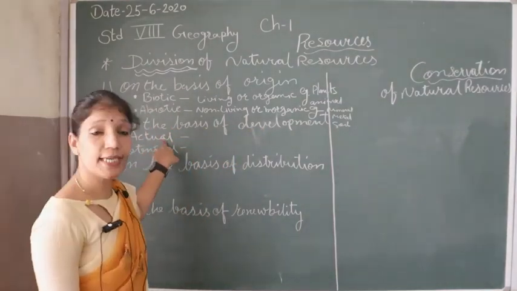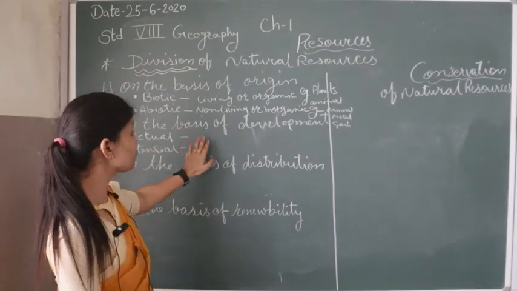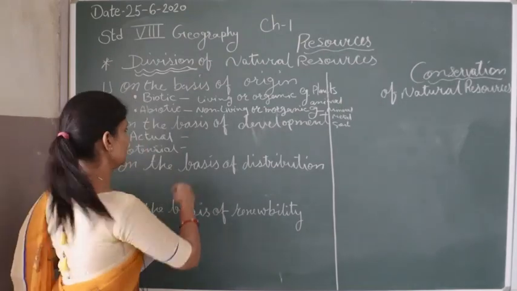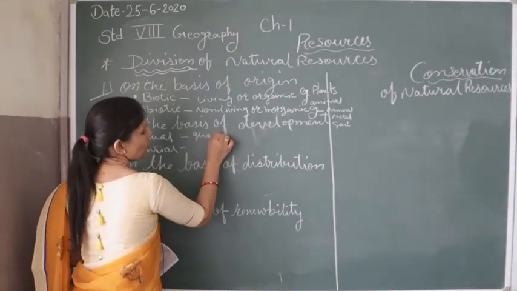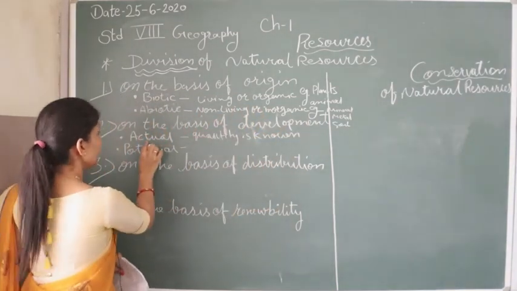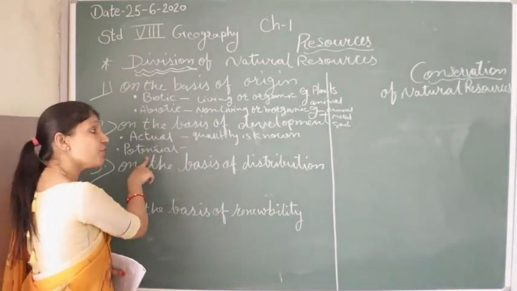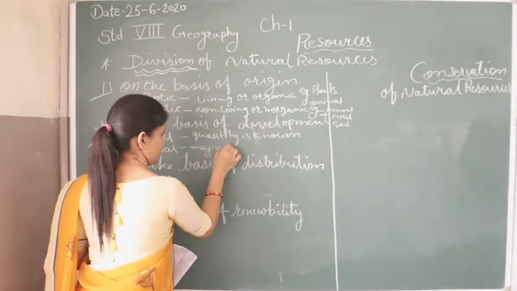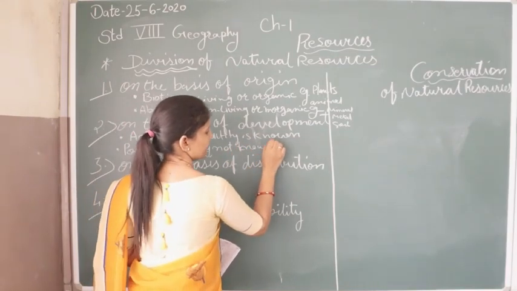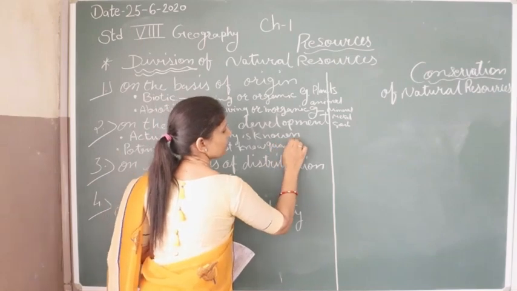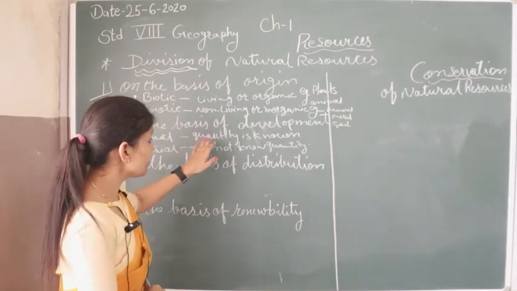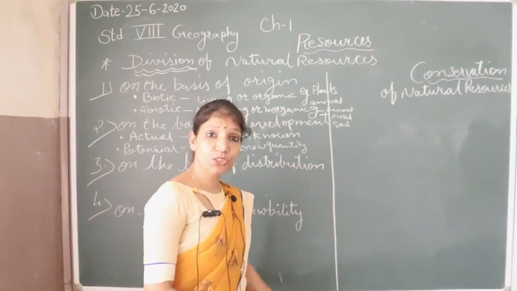So what are actual resources? Actual resources means if we know the quantity of the resources, they are under the actual resources. If we do not know the quantity, they are under the potential resources.